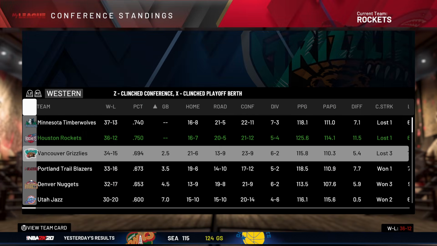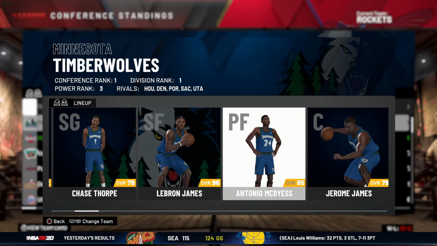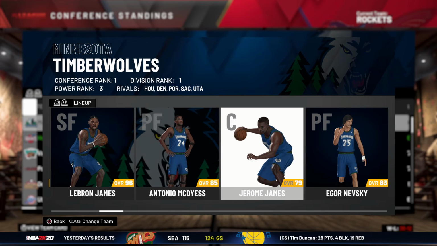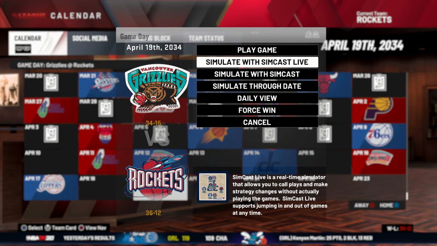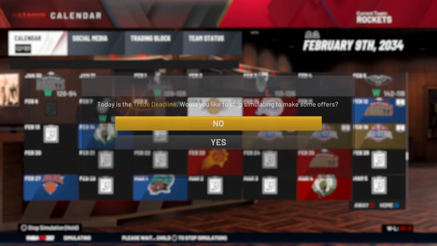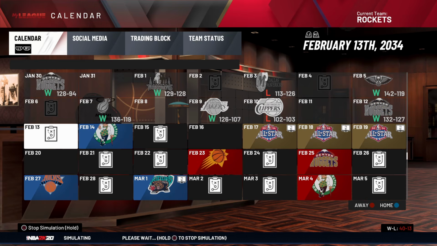Portland's still kind of holding their own. You know, they have the greatest big 3 of all time, maybe, but LeBron James is number 1 with Jerome James at center, as well as Vancouver with a non-injured Brandon Roy. You know, it's pretty cool to see the teams that never relocated, kind of just chilling, as well as New Orleans becoming respectable and winning a championship, I believe, right?